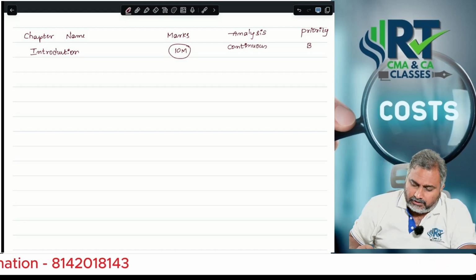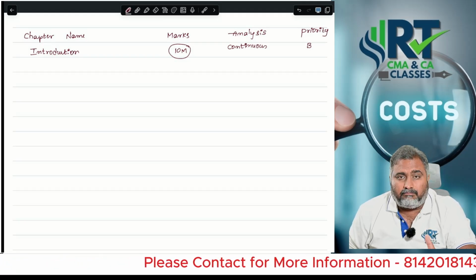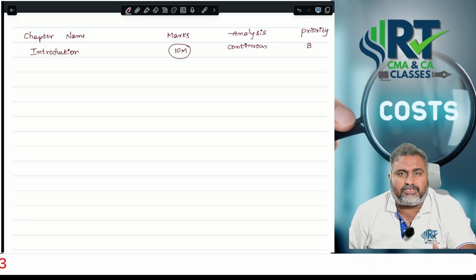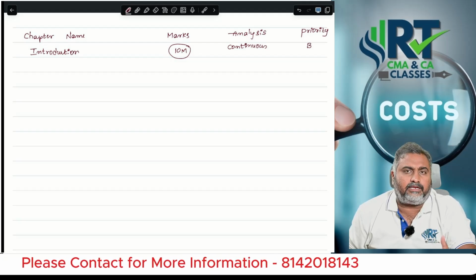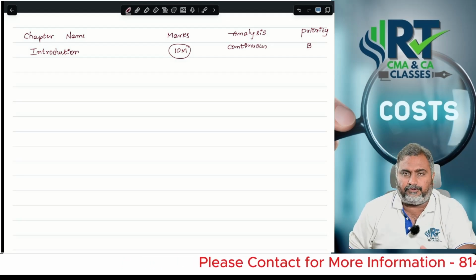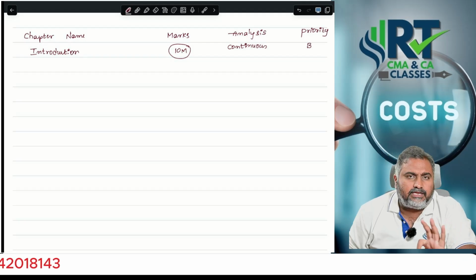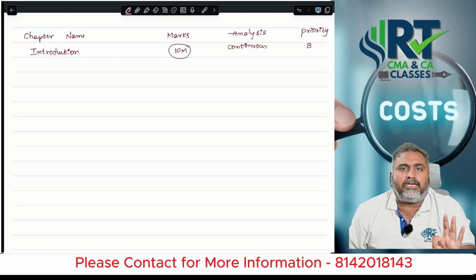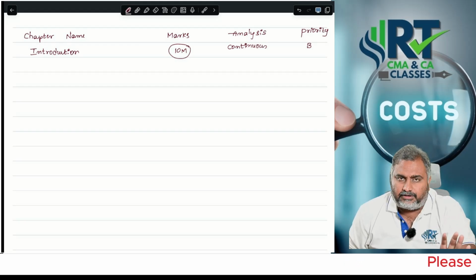So even though it is 10 marks weightage and B category, my sincere advice to the students is: without preparing the first chapter, don't start with any of the other problematic parts in cost accounting. Compulsorily give priority to theory. Compulsorily learn the theory, then you are able to understand the problematic part in a comfortable manner, and you have no need to learn theory by heart while you are reading.